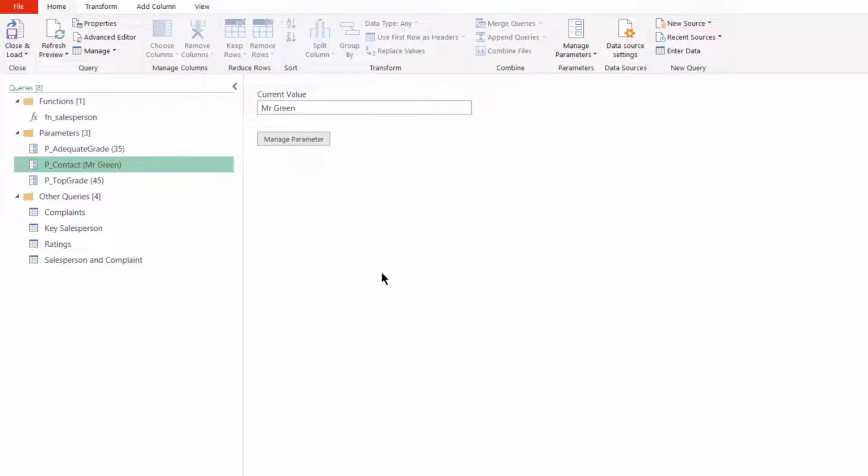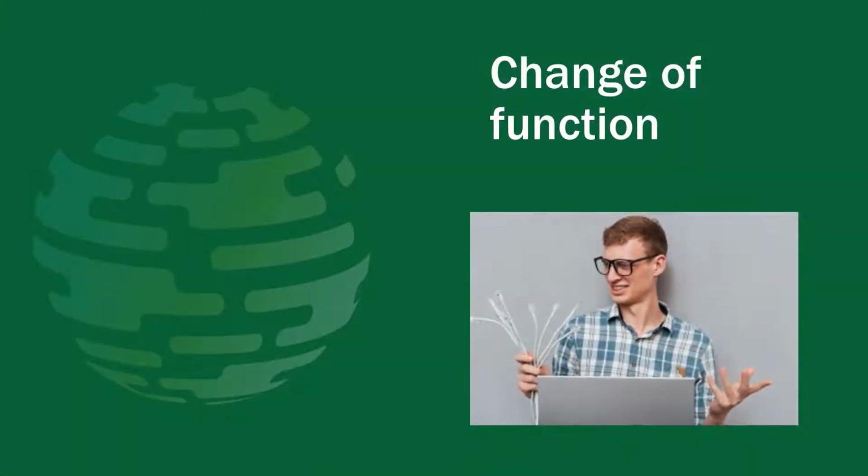Next, we're going to look at how to make functions easier to edit. And this particularly applies to functions that were created in a particular way, as I'll show in a moment. So this brings me to my final tip, which is change of function. And this applies to functions that were created by amending the code in the advanced editor the old-fashioned way. They can be updated to make it far easier for people that aren't that familiar with the advanced editor to be able to get at the code.